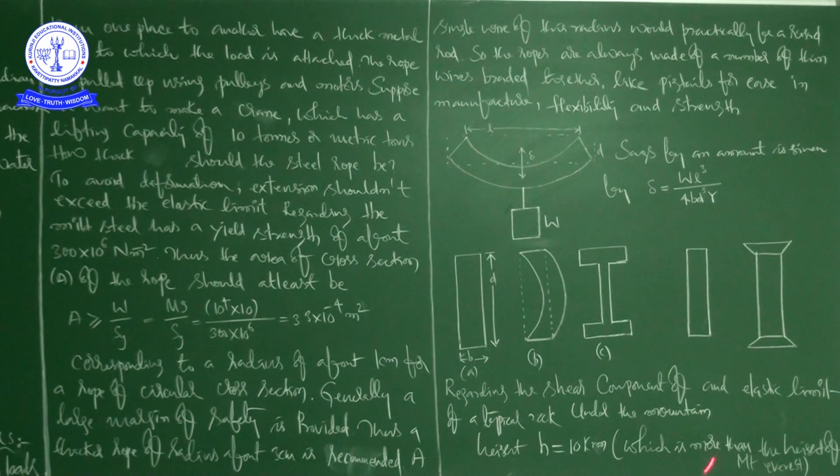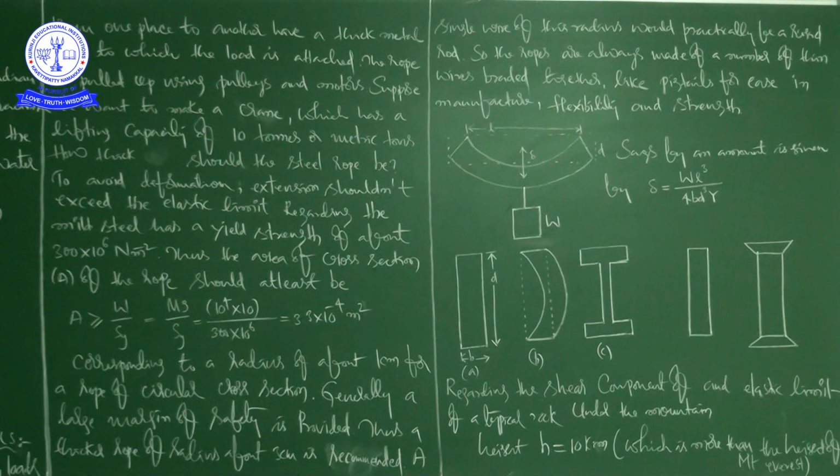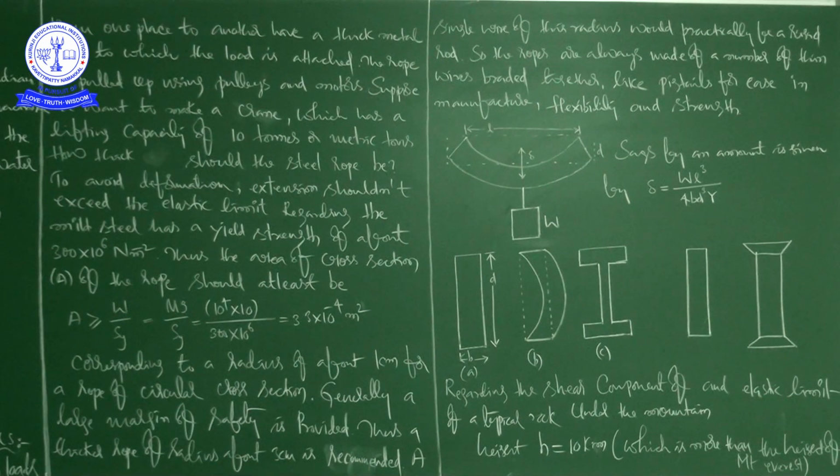Last, we also discussed the application of mountains. So what about the rock under the mountain? What is the height? That is 10 kilometers, regarding the elastic limit for a typical rock of 30 into 10 to the power of 7 Newton per meter square. Okay, right. So this is the last class regarding the chapter mechanical properties of solids.